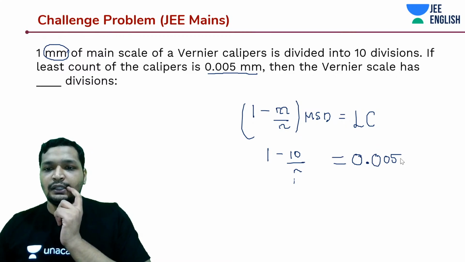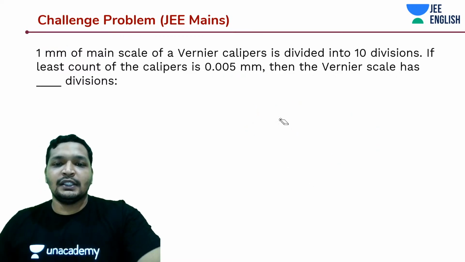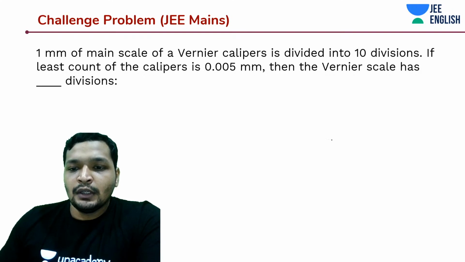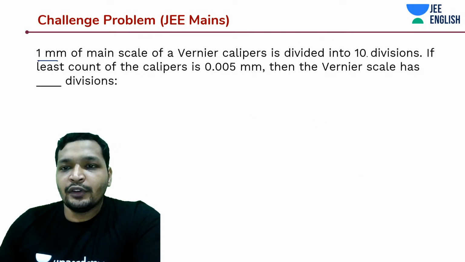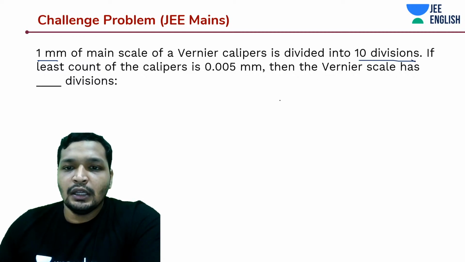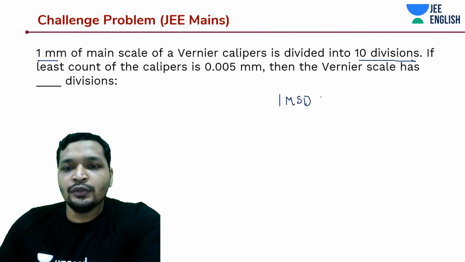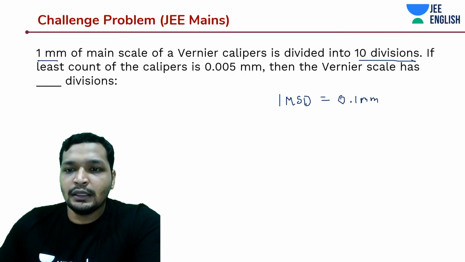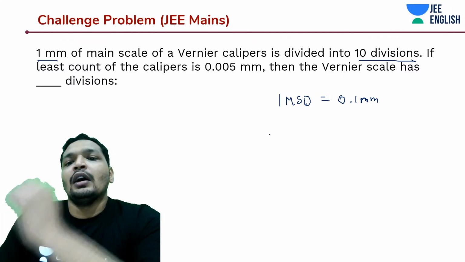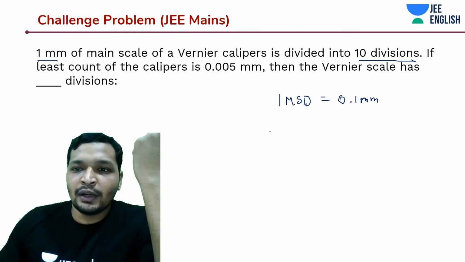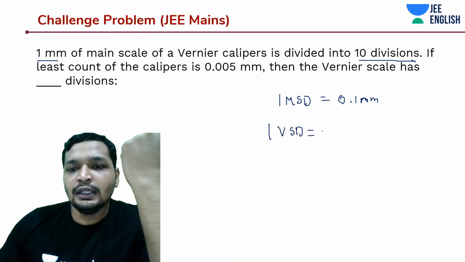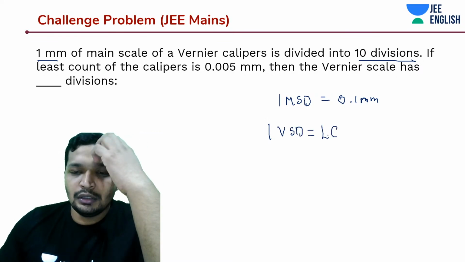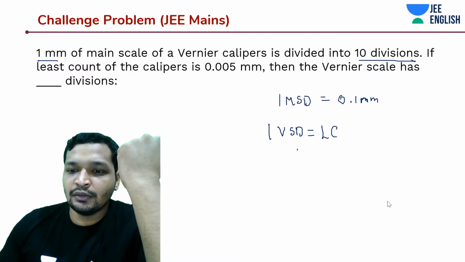So the mistake is, it was actually a confusing challenge problem. So 1 mm of main scale is divided into 10 divisions, which means 1 main scale division is equal to 0.1 mm, right? And what is 1 Vernier scale division supposed to be?